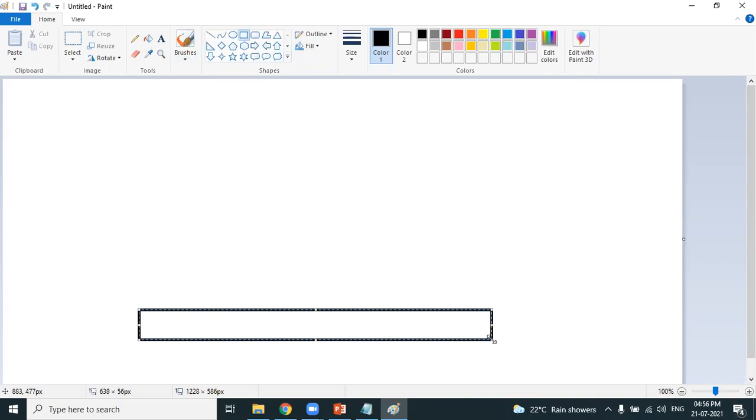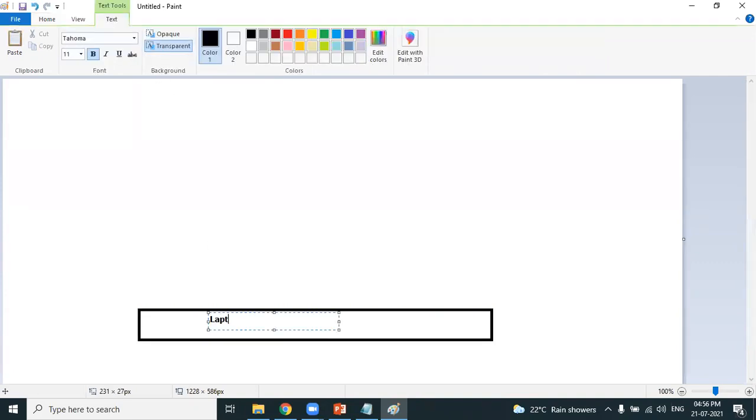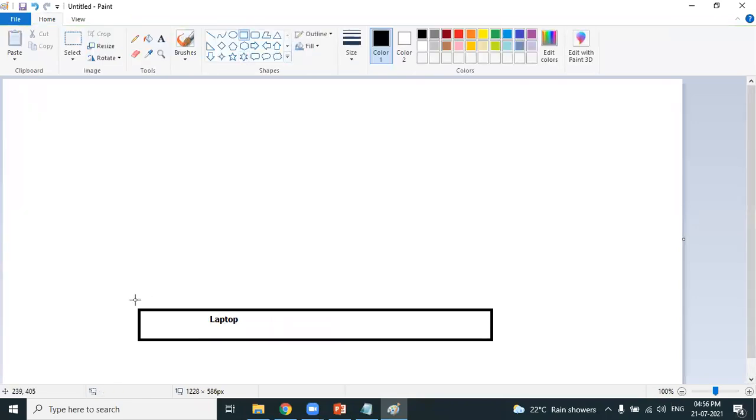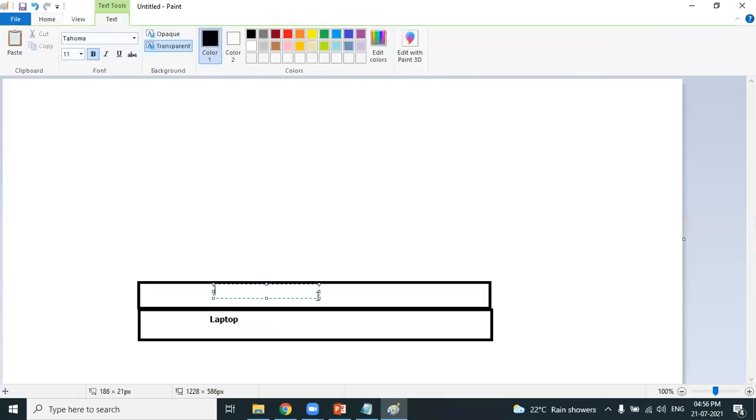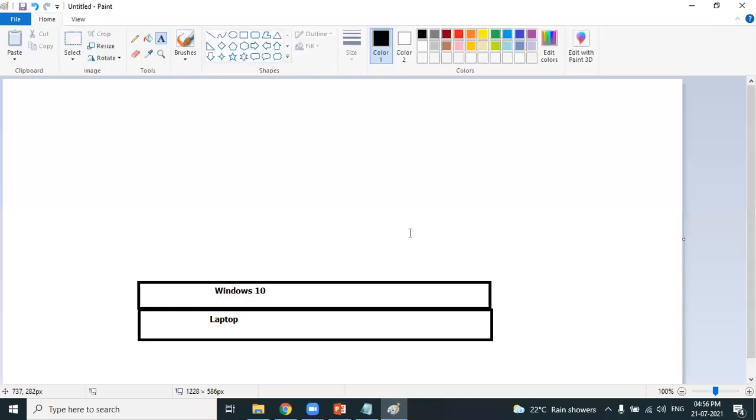This is your laptop, isn't it? The hardware layer. What operating system is installed on your laptop? Yes, you are right. Windows operating system, Windows 7, Windows 10, whatever it is.